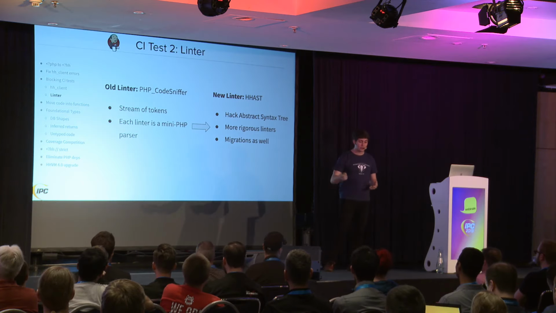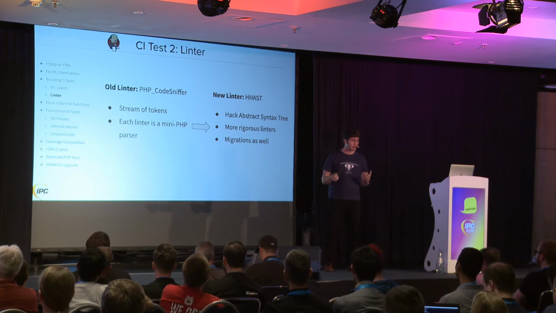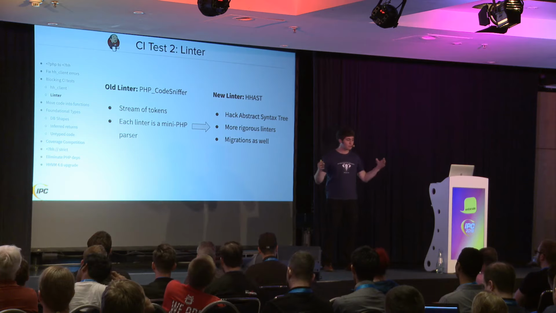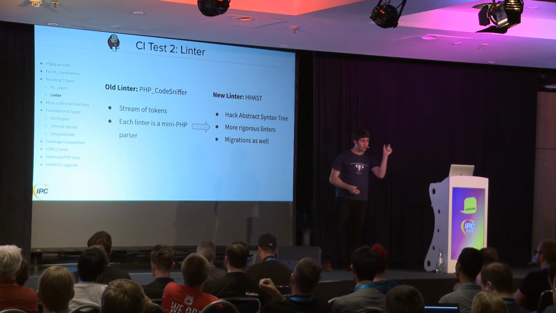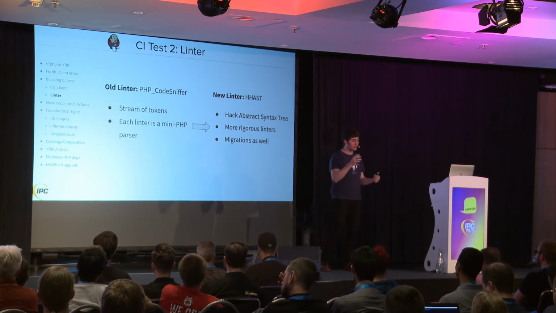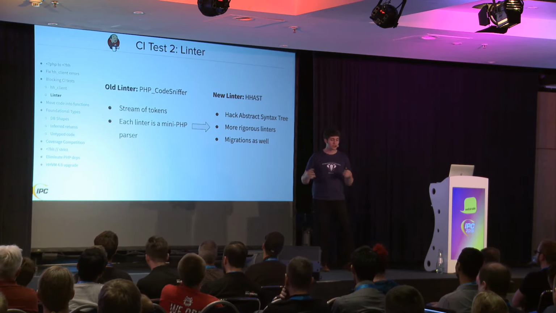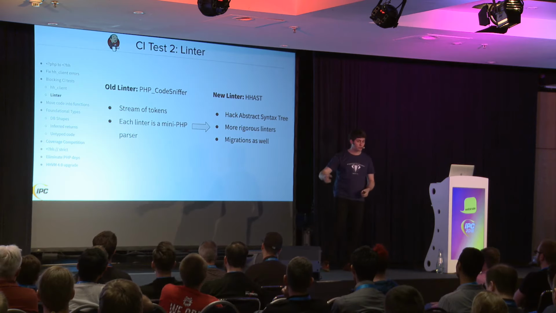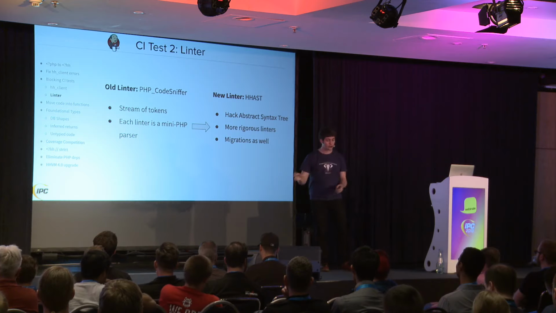And with Hack, there's a new tool that uses an abstract syntax tree. PHP also has an abstract syntax tree now. It's basically a more structured way of looking at your code. So rather than looking at one token at a time, you can look at expressions as a holistic thing and understand which elements exist in those expressions. And it allows you to write more rigorous linters with less code. And we also are able to use it for those migrations. We're migrating code from one format to another.